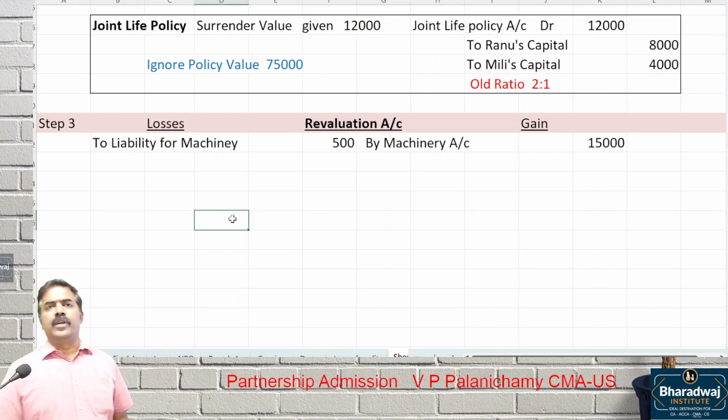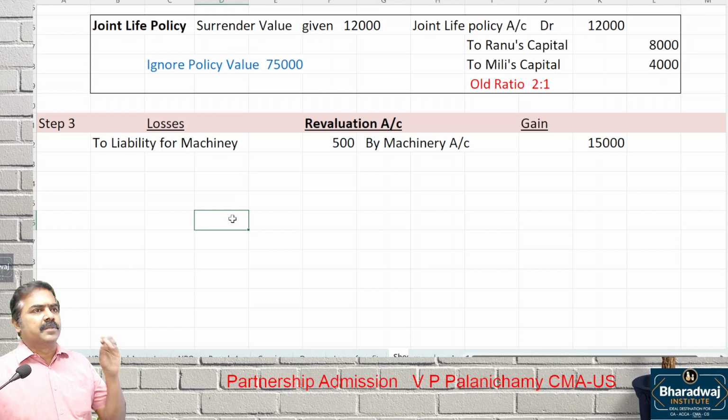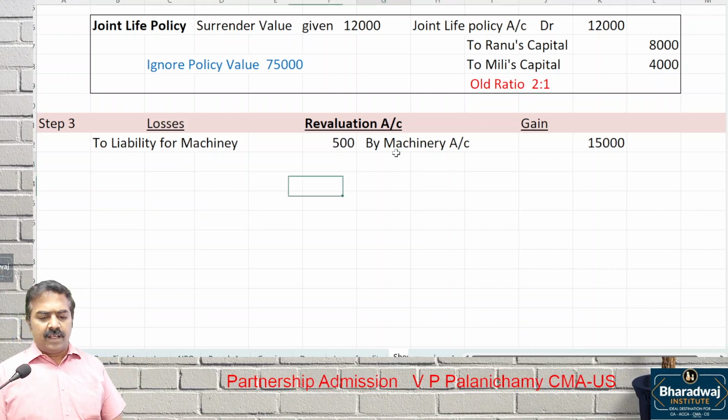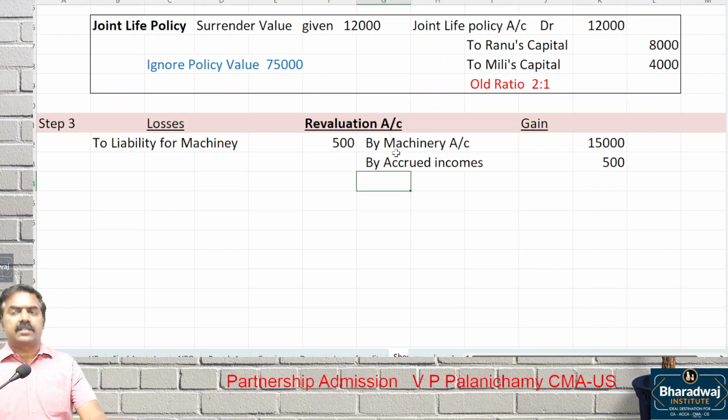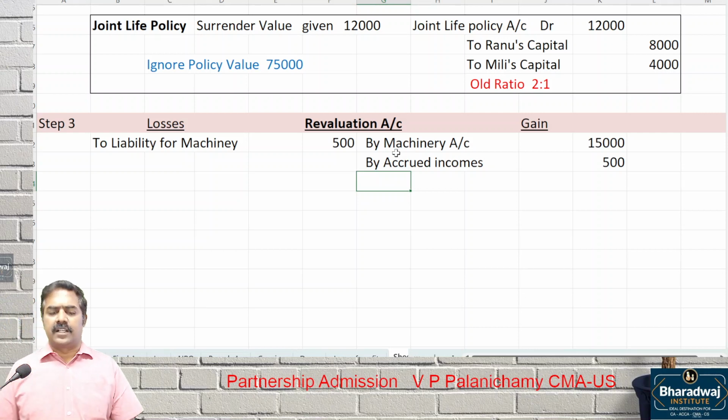What do you mean by accrued income? Incomes earned but not received. Is it an asset or liability? Asset. Anything receivable is an asset. Again, bringing an asset is a gain for us. By accrued income, how much to bring? 500. Accrued income, 500. Bringing an asset or recording an unrecorded asset is a gain for us.